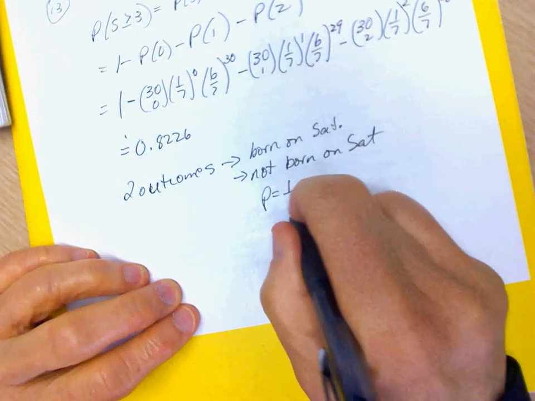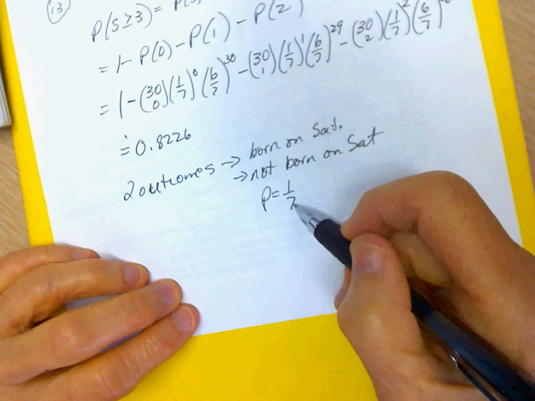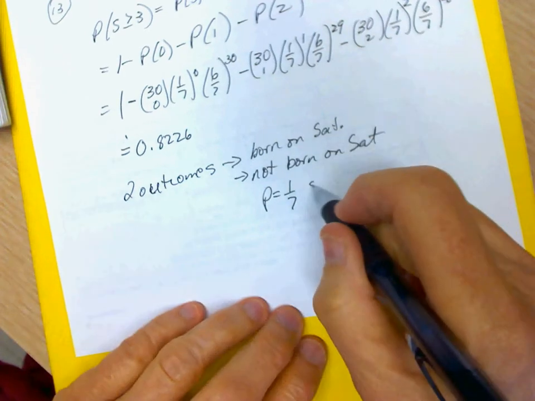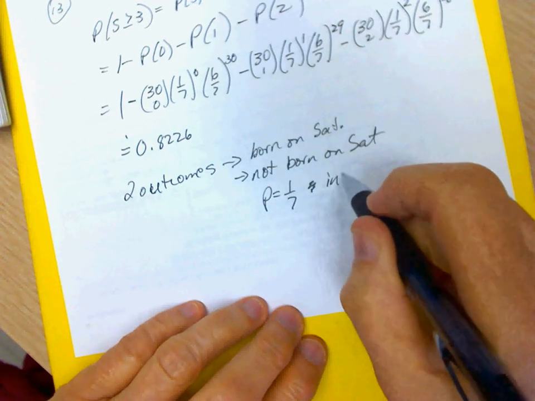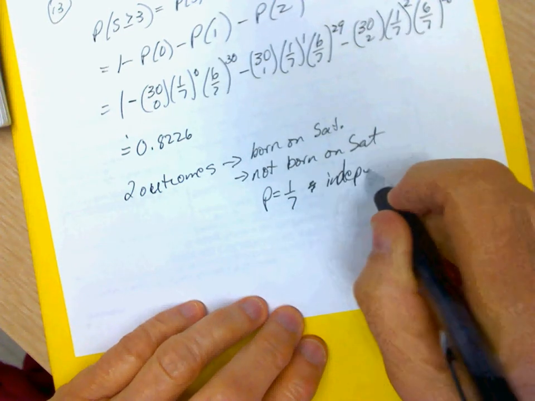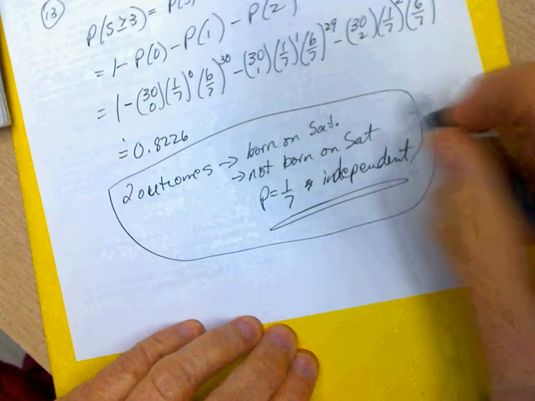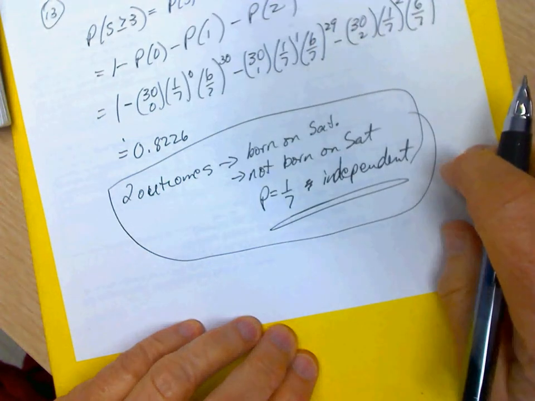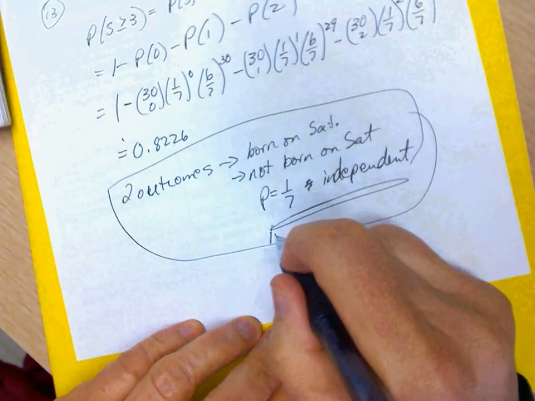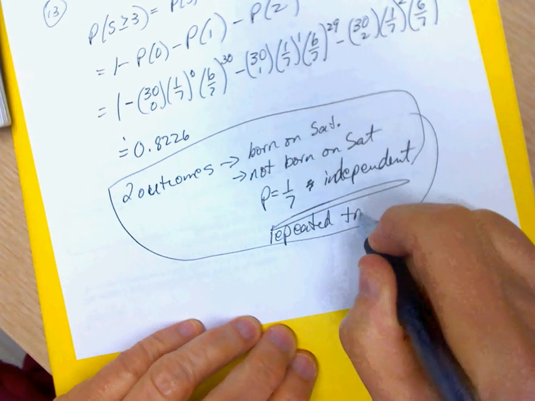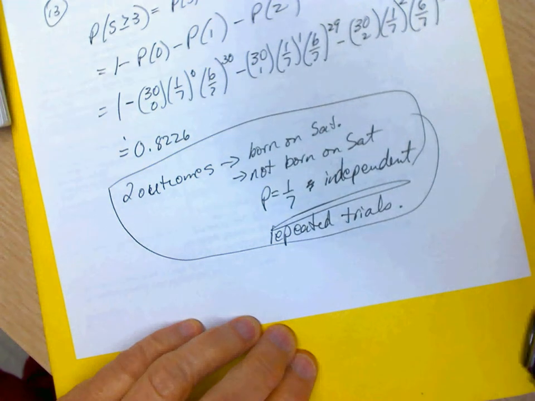When I'm born doesn't affect when you're born, and that stays the same. Trials are independent. So that's why it's binomial. And it's repeated trials. It's just kids being born, right? The births keep on happening and happening and happening.